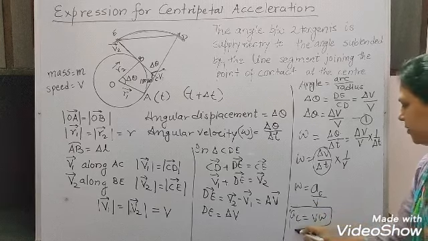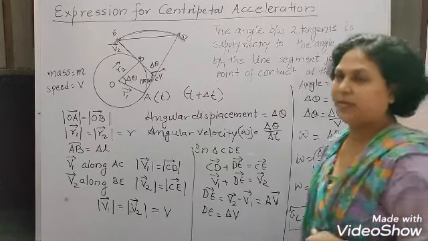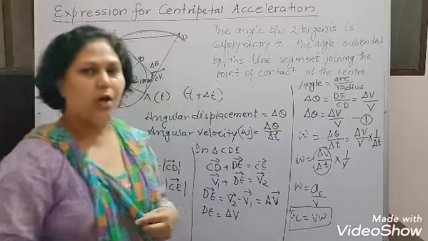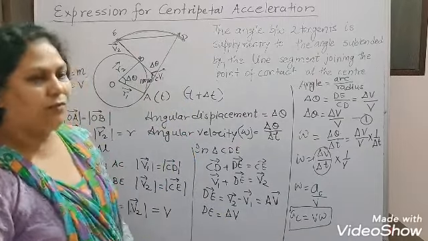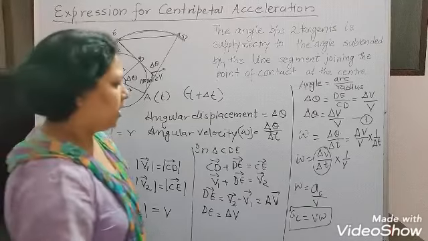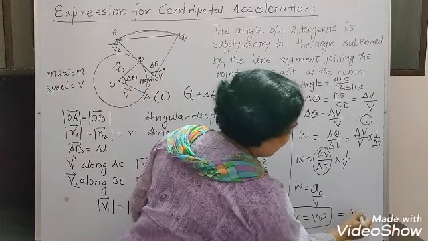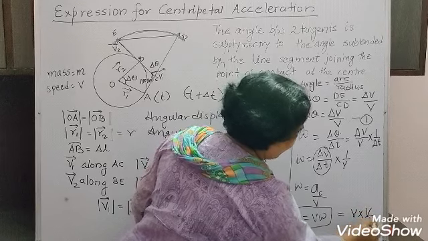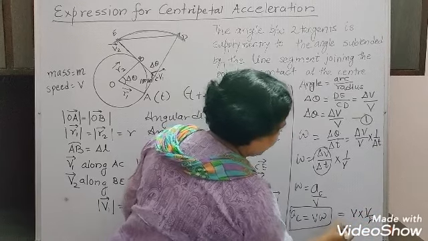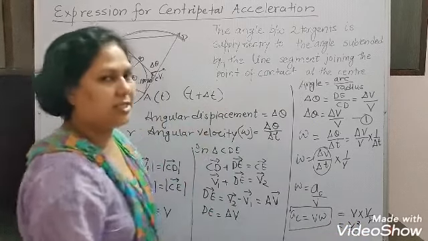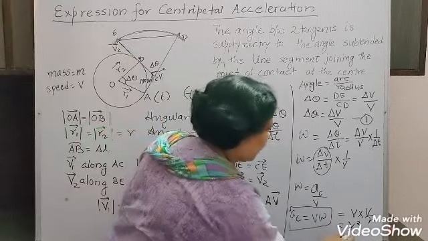Here this is one formula of the centripetal acceleration. The acceleration is equal to V omega. Now we can put the value of omega also, that is already we have derived. So it is V and omega is V upon R. So we can write this as V square upon R here. Okay.